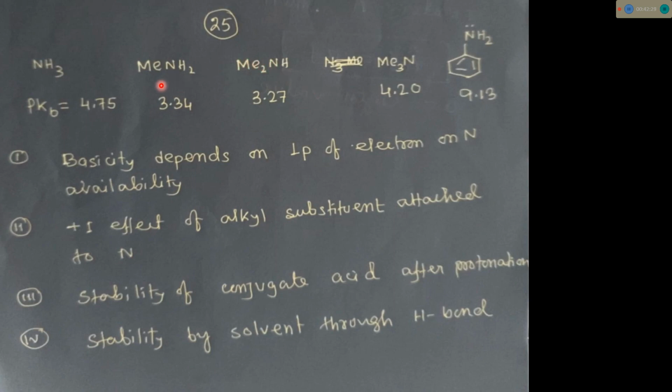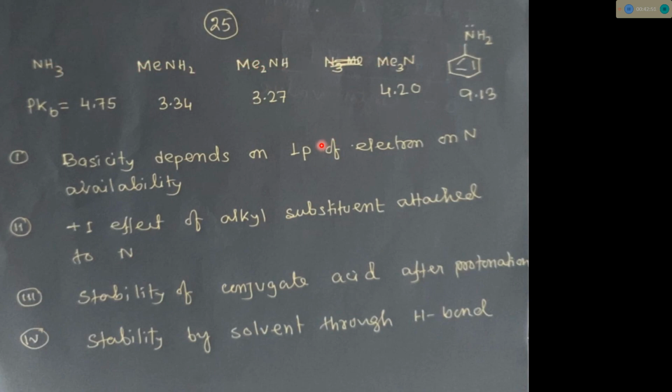Question is simple: for methylamine primary, secondary amine and tertiary amine and aniline, these four species are given. Question ये था, which has the highest pKb value? So I write ammonia, methylamine, dimethylamine, trimethylamine, aniline.